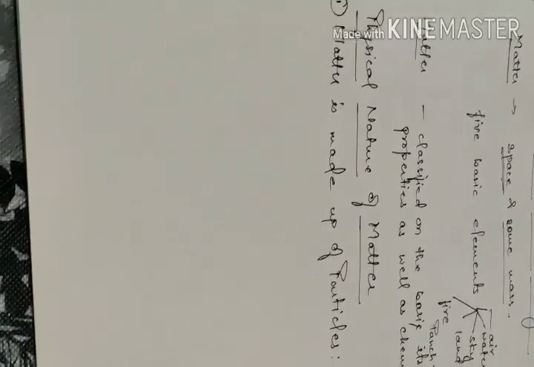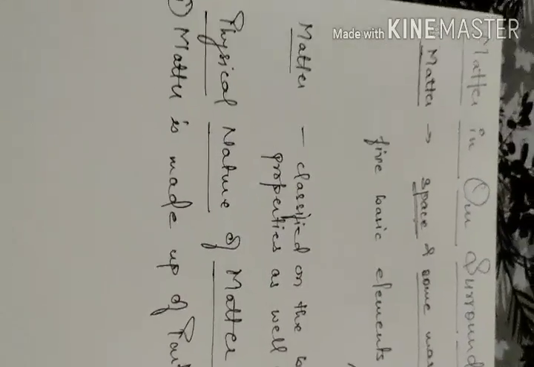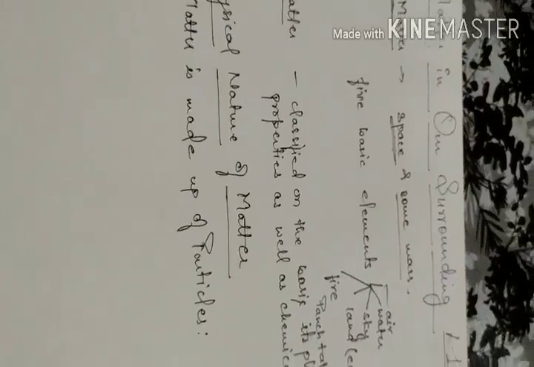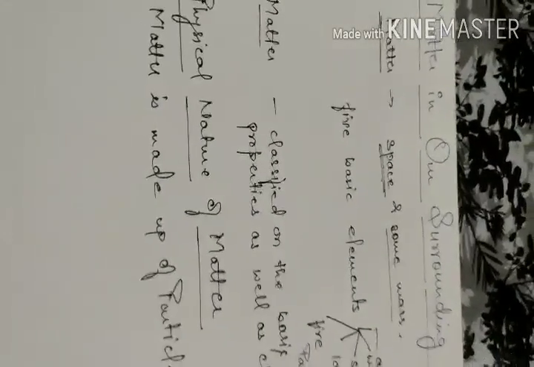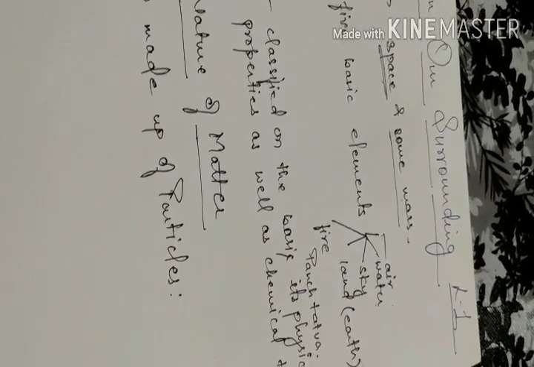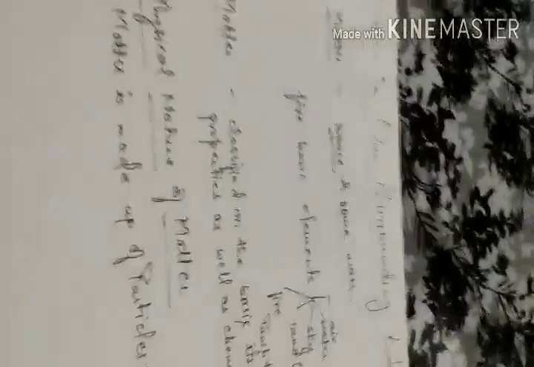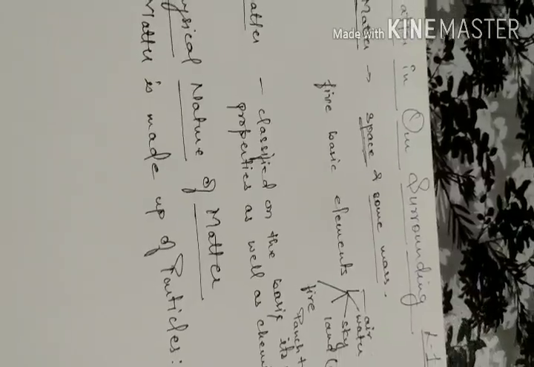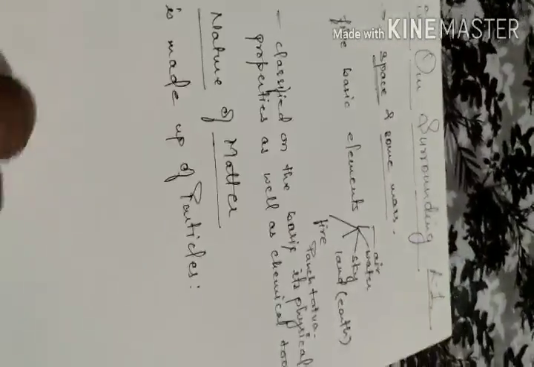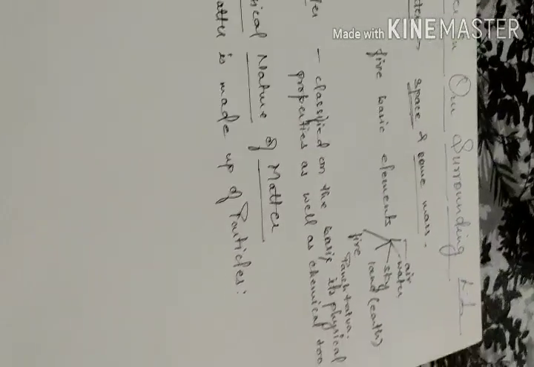So here let's have an example. If we talk about school, it can be our school or someone else's school. That particular school is made up of blocks and these blocks are bricks. So here what do you observe? That a particular building of a school is also made up of blocks, they are the bricks. So similarly, matter is made up of particles. Now let's do an activity to ensure that matter is made up of particles.